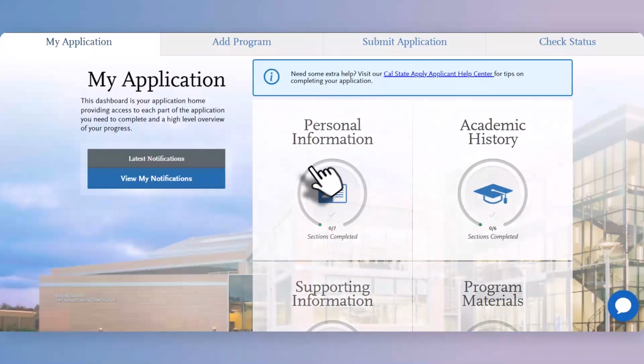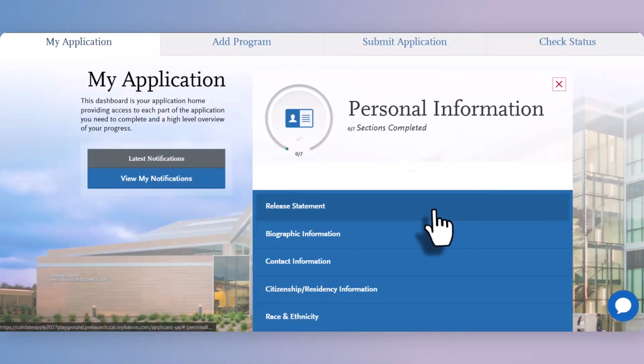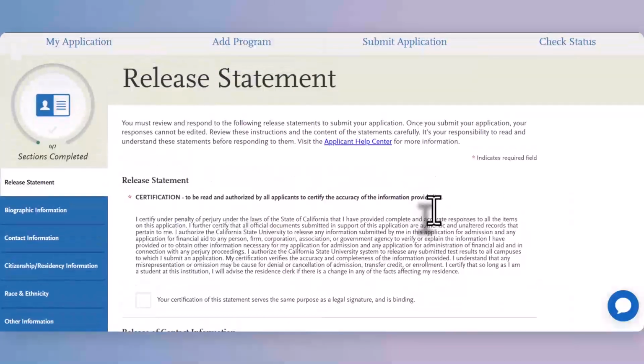Today we're going to focus on the personal information quadrant. Most of the questions asked in this section are rather self-explanatory, but there are a few I want to draw your attention to, so let's go through them. First, we'll begin with some release statements.